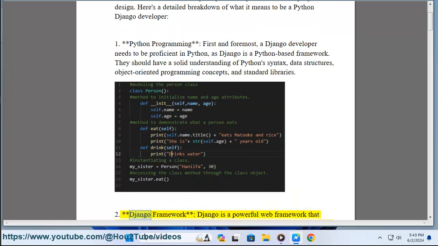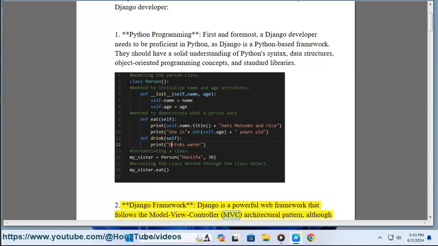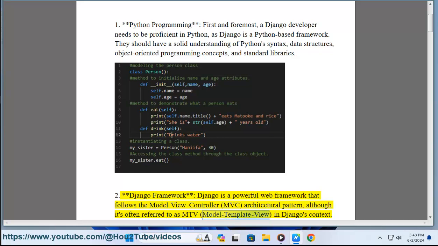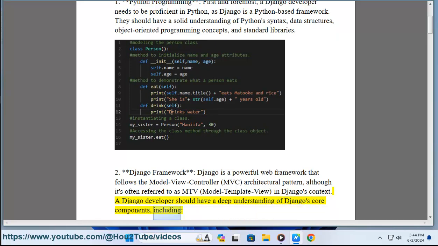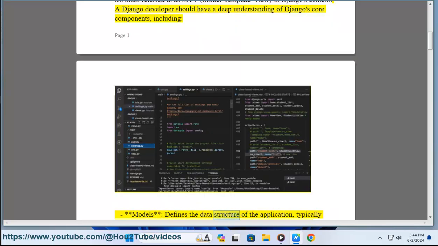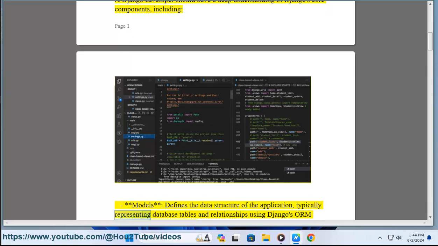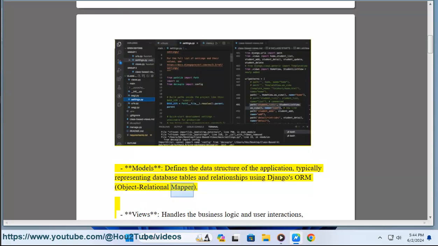2. Django framework. Django is a powerful web framework that follows the Model View Controller, MVC, architectural pattern, although it's often referred to as MTV, Model Template View, in Django's context. A Django developer should have a deep understanding of Django's core components, including models, which define the data structure of the application, typically representing database tables and relationships using Django's ORM, Object-Relational Mapper.